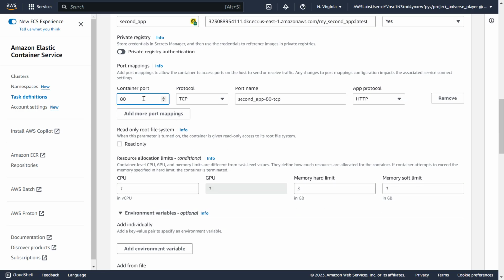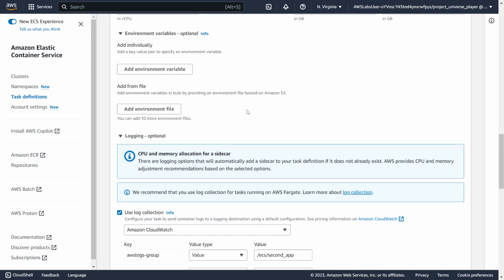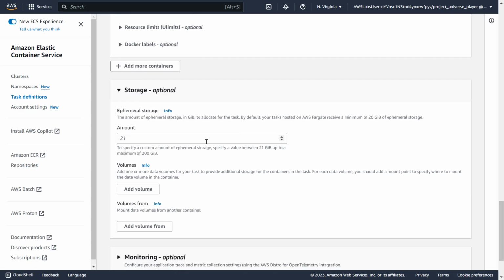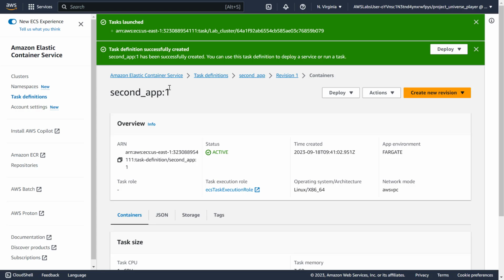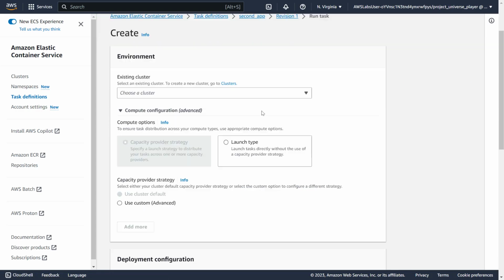I think this is going to be 8443. Yeah, unselect that. That's it, right? Create. Okay, I have second app. Now I'll click deploy, run task.